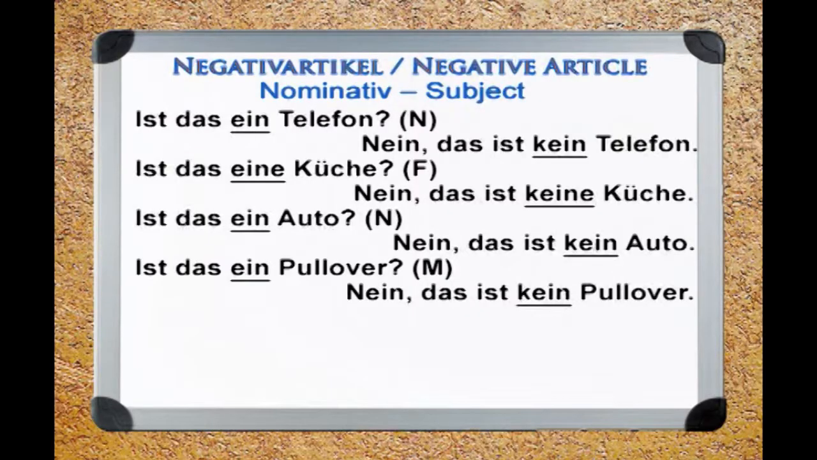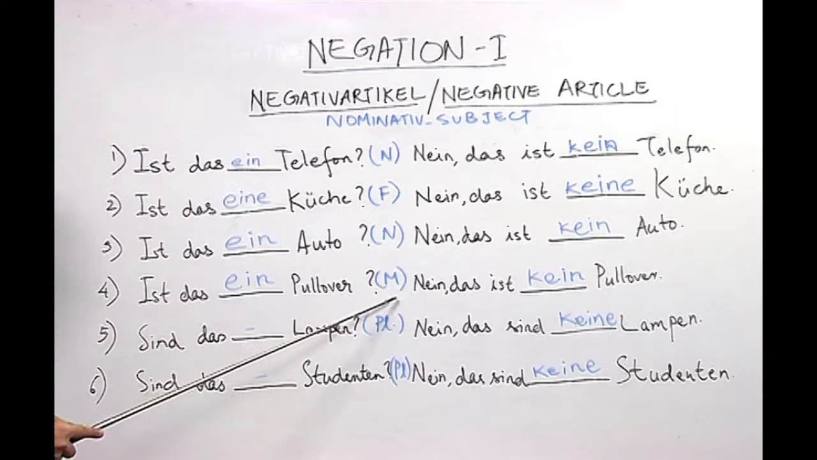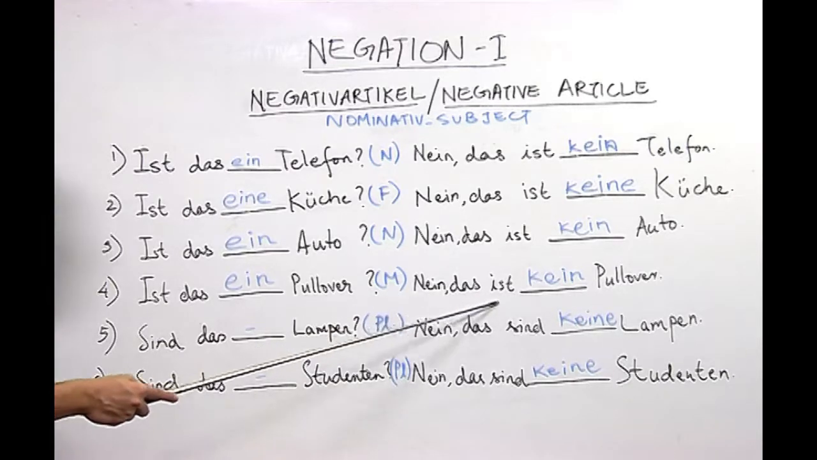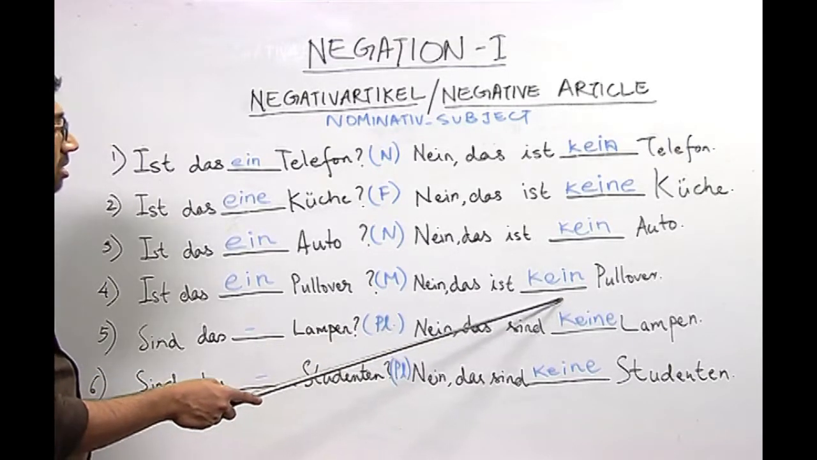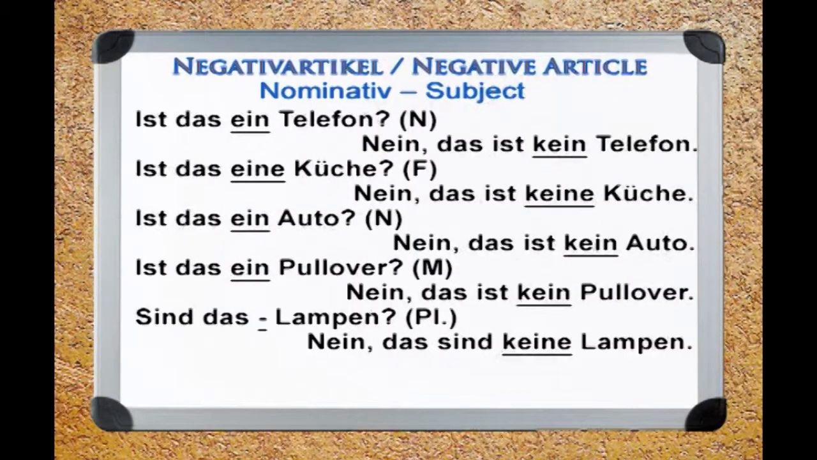Ist das ein Pullover? Nein, das ist kein Pullover. Here also the student wrote first the correct indefinite article by writing it from the article which is mentioned here, which is the masculine article "der", and also wrote the correct negative article kein, which is a combination of k and ein.